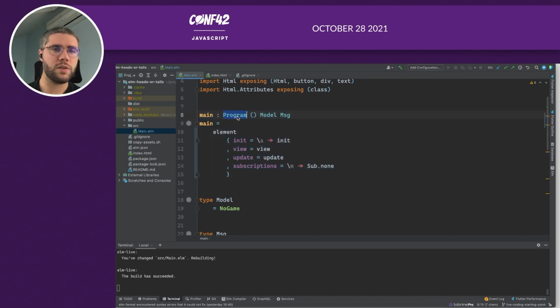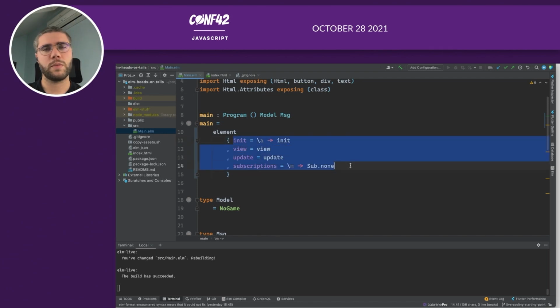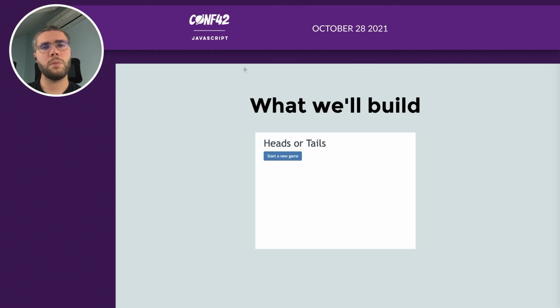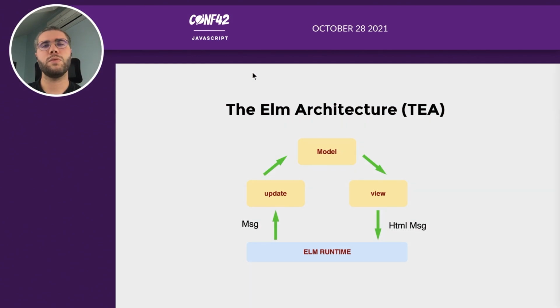Here it's a program, as you can see with the type annotation. So it's a program which is an element. It means it will take control over an element inside the DOM. And you have a few other options. So doing applications in Elm, we've noticed that we're always using the same pattern that was standardized under the Elm architecture.